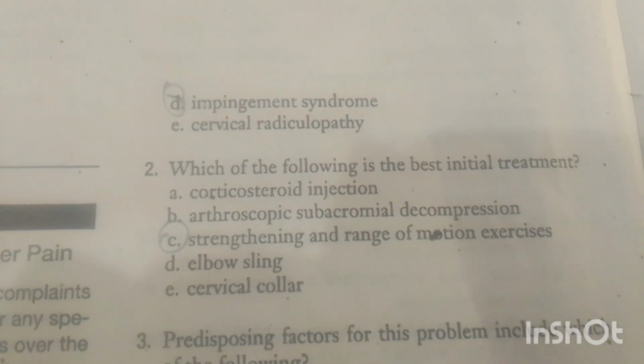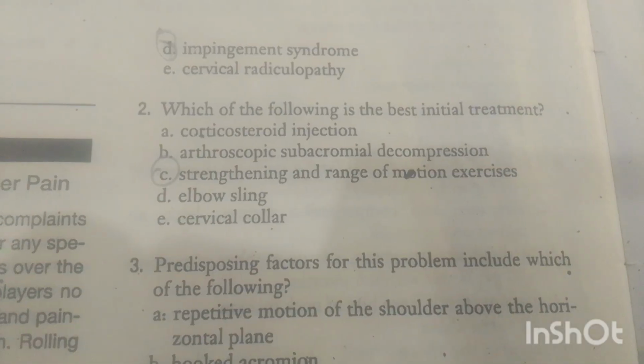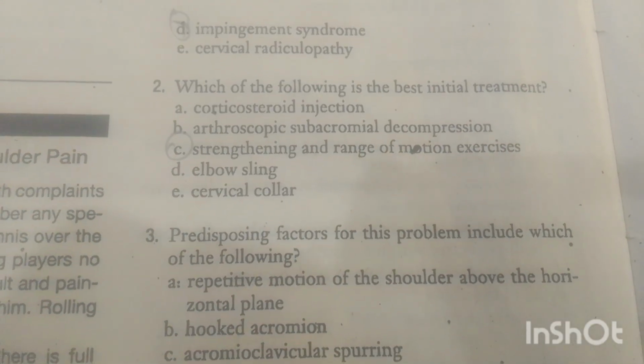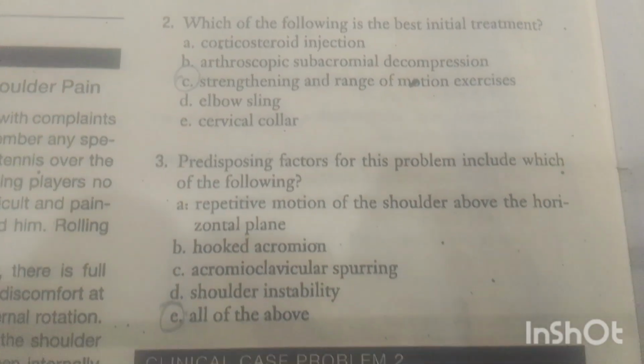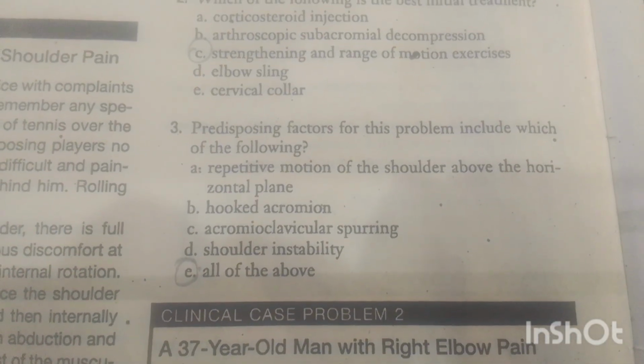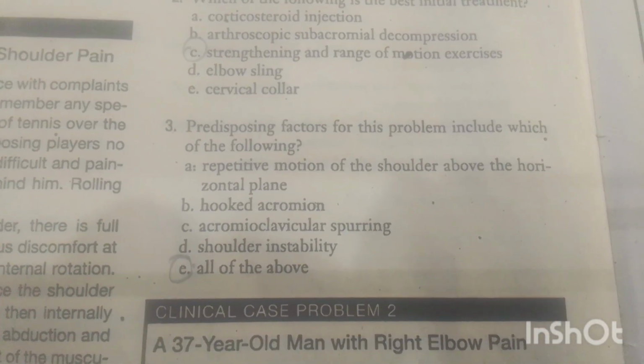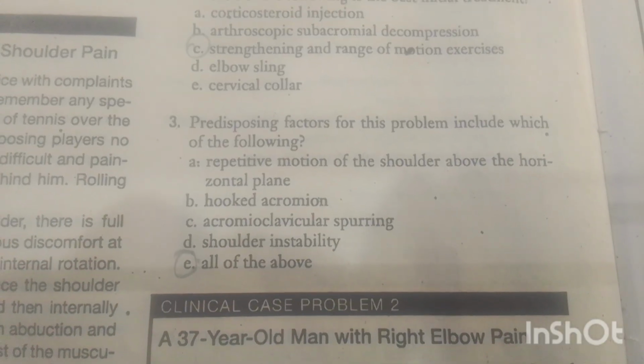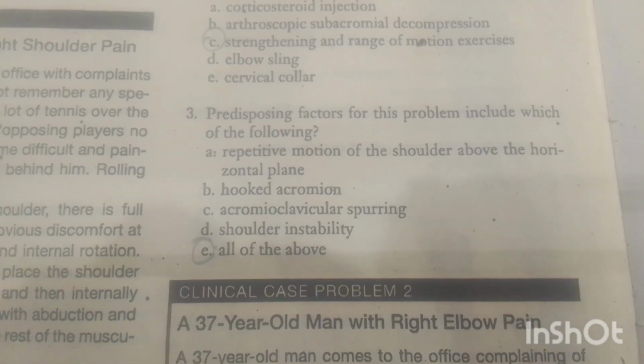MCQ 1. Which of the following is the most likely diagnosis? Impingement syndrome. Which of the following is the best initial treatment? Strengthening and range of motion exercises. Predisposing factors for this problem include which of the following? Repetitive motion of the shoulder, hooked acromion, acromioclavicular spurring, shoulder instability. Answer is E, all of the above.